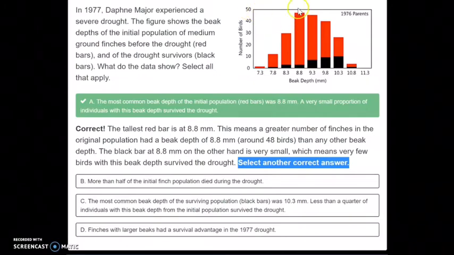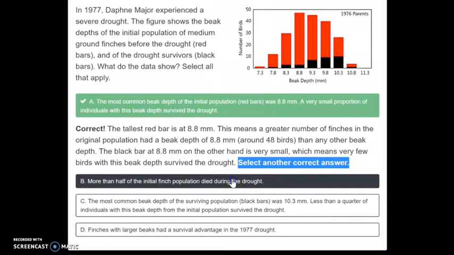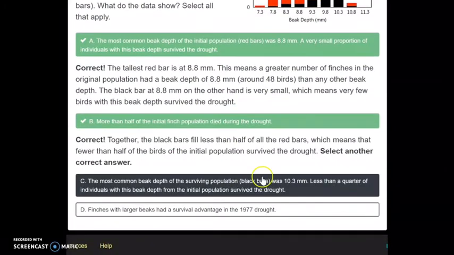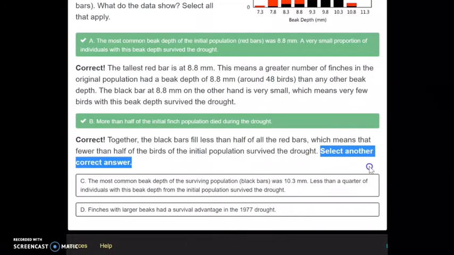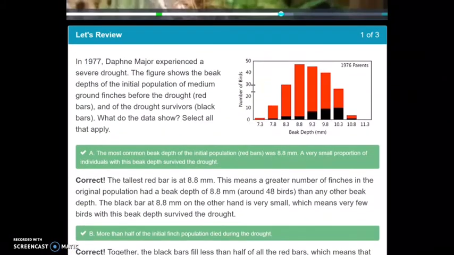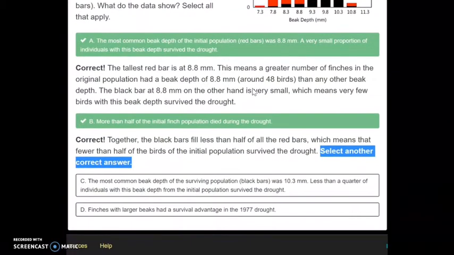B says more than half of the initial finch population died during the drought. Now, if you see at the top, that is a 50. The largest one is going to be 50, and very little of them survived, less than half. So that is true. Now, this also says select another answer, so we're going to take a look at the